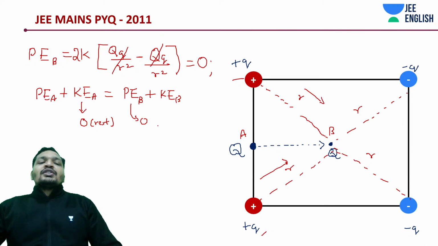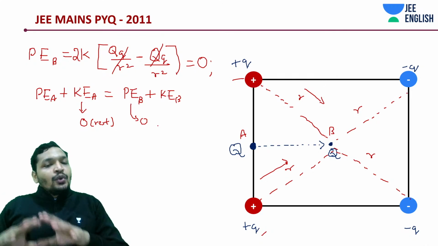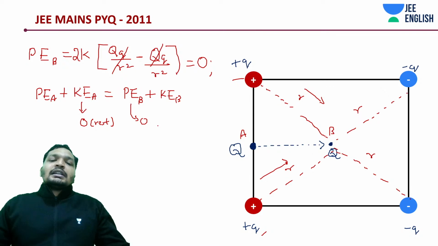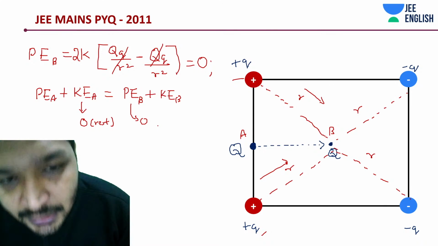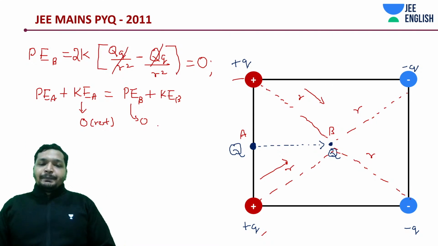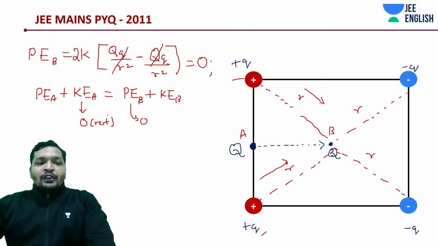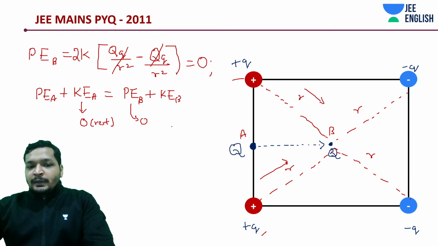Even if they had asked you to find the speed, you would be doing the same thing: finding the potential energy at that point and just equating it to half mv square, if mass has been given to you. Right. Now we know this, so I will write it down once over here.